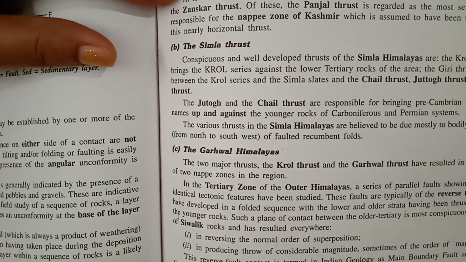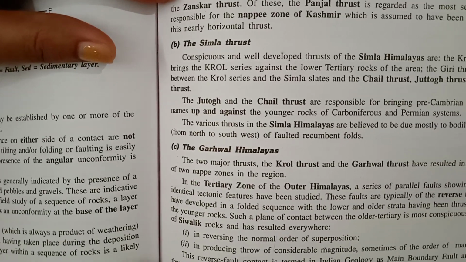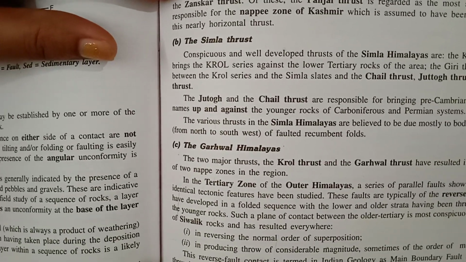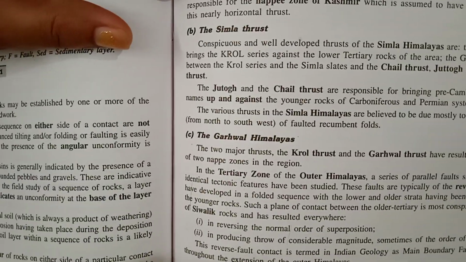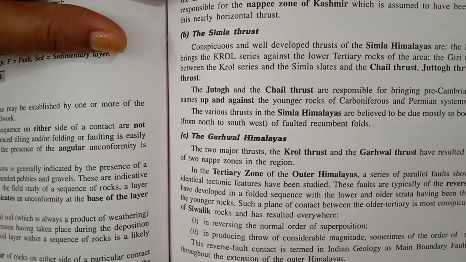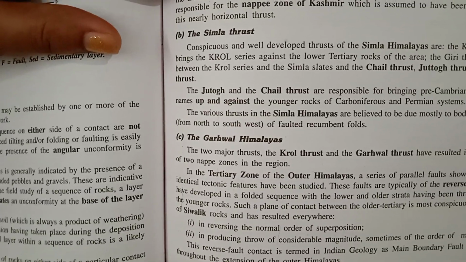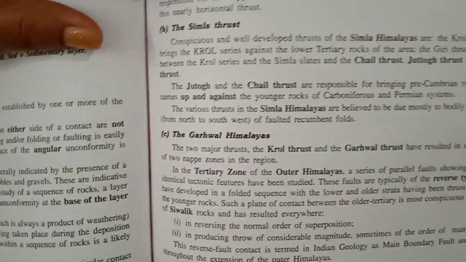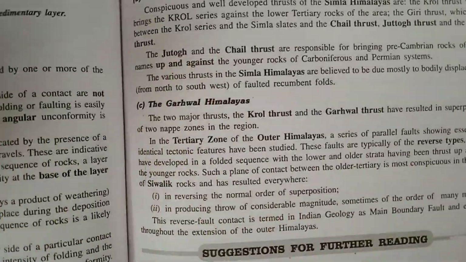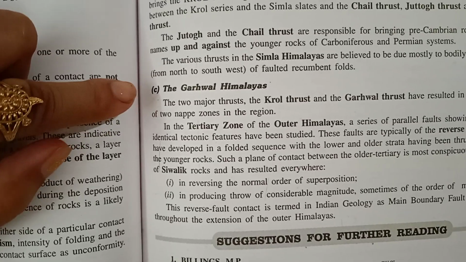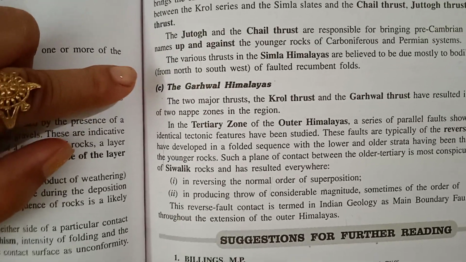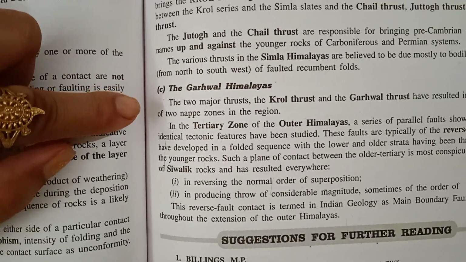The Jutogh and the Chail thrusts are responsible for bringing Precambrian rocks of these names up and against the younger rocks of Carboniferous and Permian system. The various thrusts in the Shimla Himalayas are believed to be due mostly to bodily displacement from the north to southwest of a faulted recumbent fold.